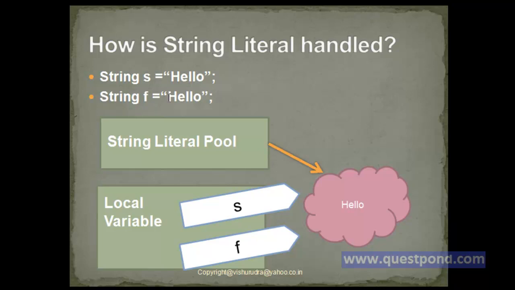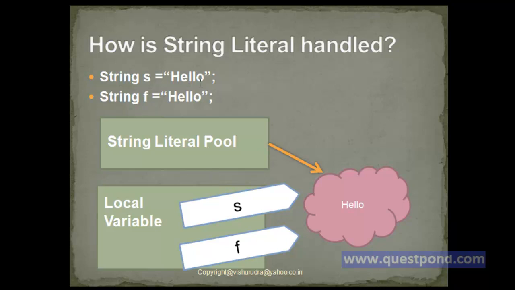Now whenever the JVM comes across any such string literal, it first creates a string in Java heap memory, and after creating the same, makes a pointer to it by using the string literal pool. Now whenever a string literal comes, a reference always exists from the string literal pool.